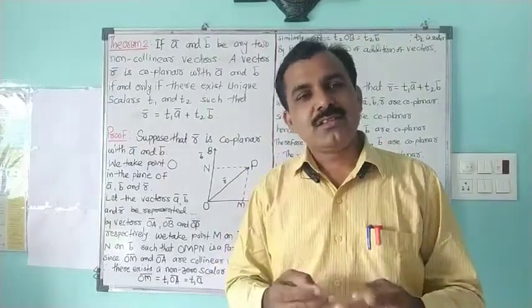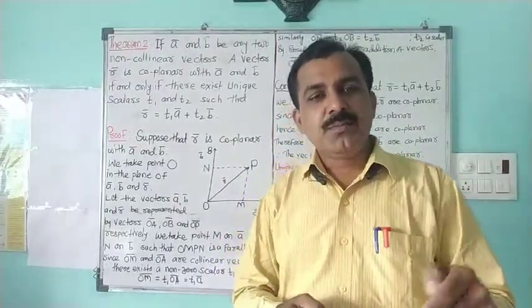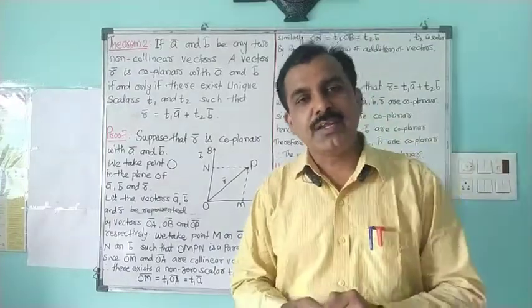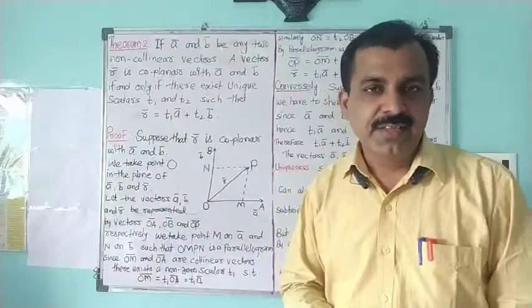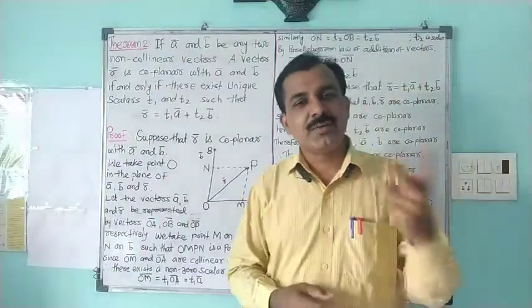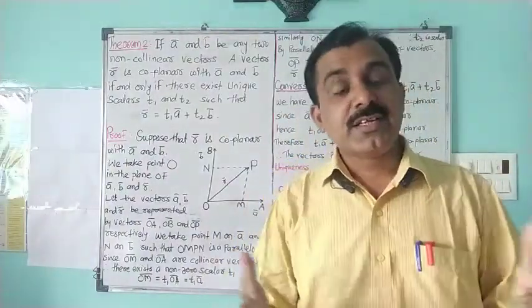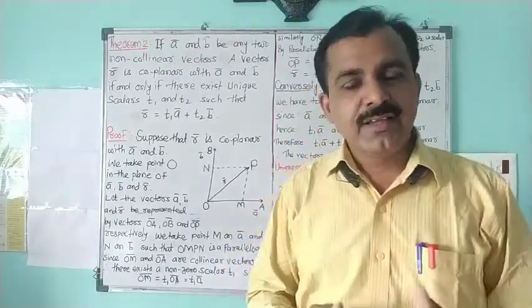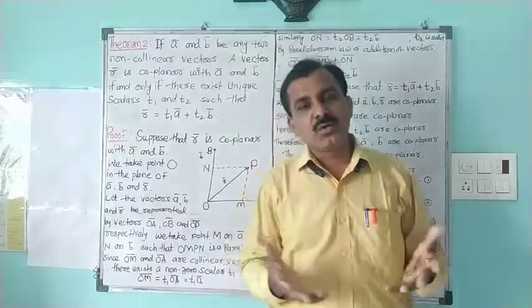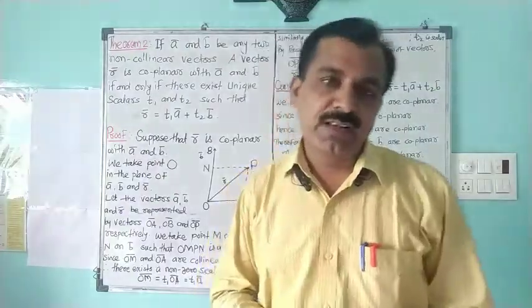Two vectors are already given, and if a third vector lies in the same plane as the given two vectors, then what condition is satisfied? Like the collinear case, when vectors A and B are collinear, the condition we have already proved in theorem first along with two corollaries. Here our target is to prove theorem number 2 when the vectors are coplanar.